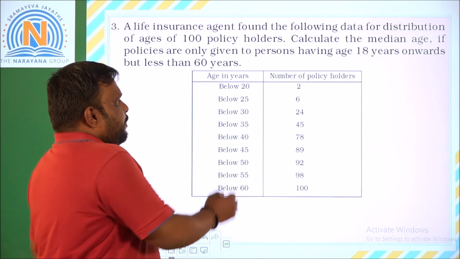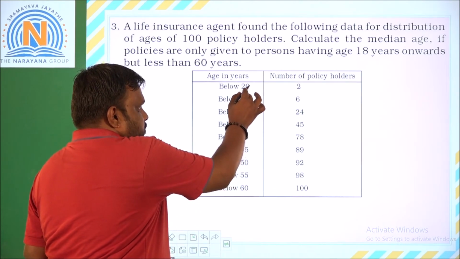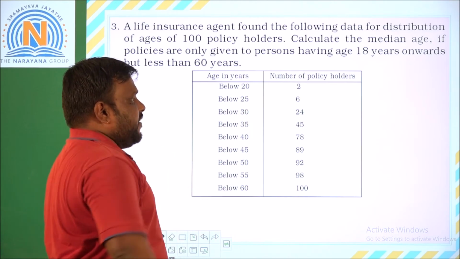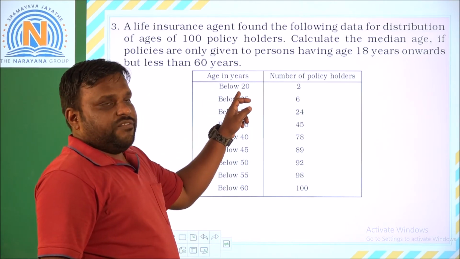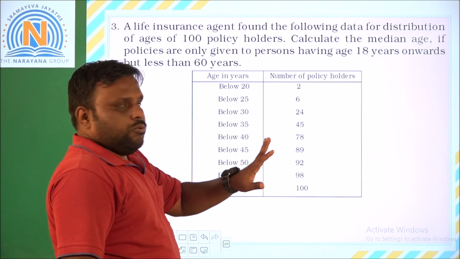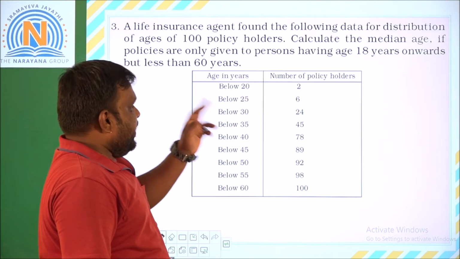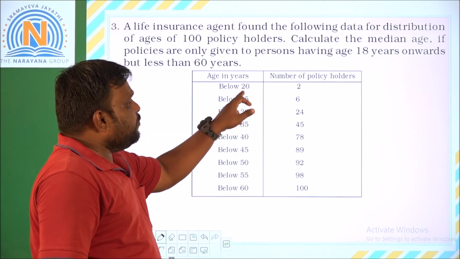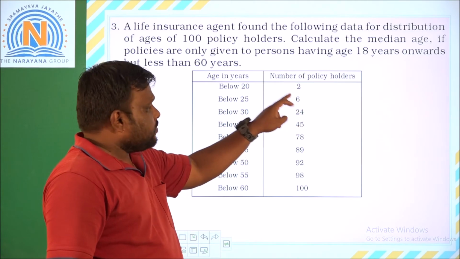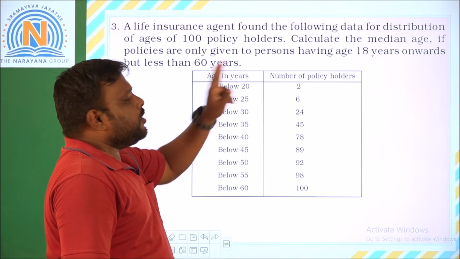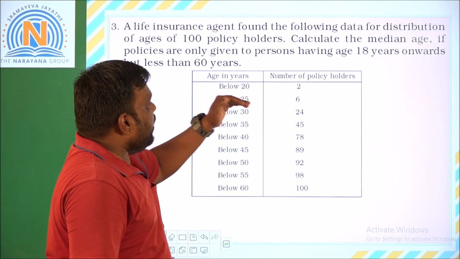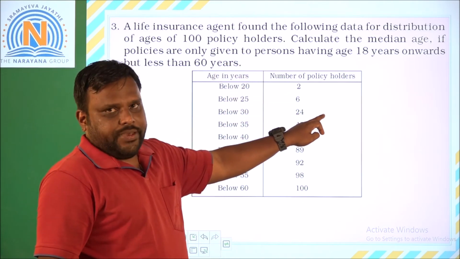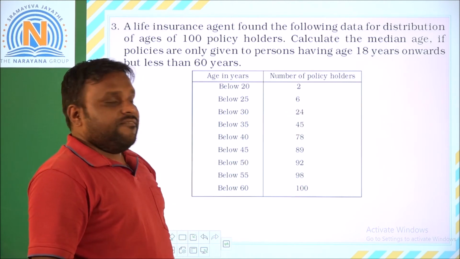Below 10, the difference here is 20, 25, 30, 35, the difference is 5. So below 20 means we can take from 15. So 15 to 20 we have 2, the first frequency. Next, below 25 it is 6. Out of 6, 2 are below 20, so the remaining 4 lie between 20 to 25. This is how we calculate the frequencies.